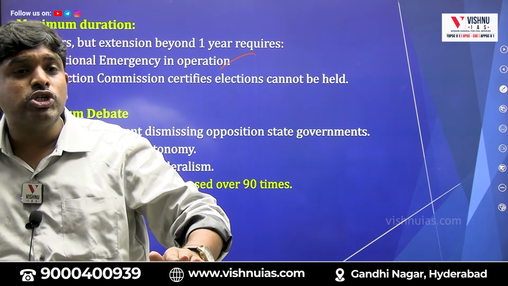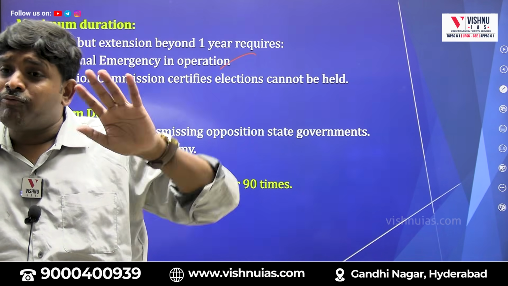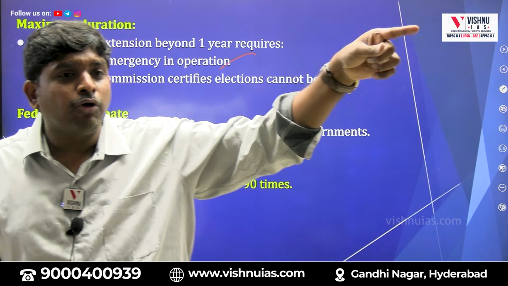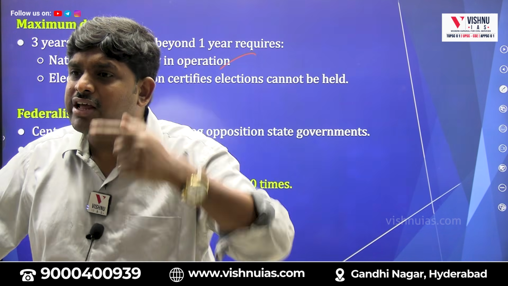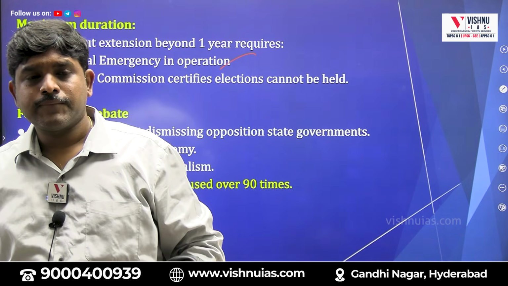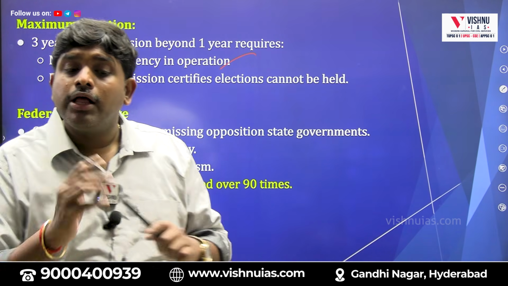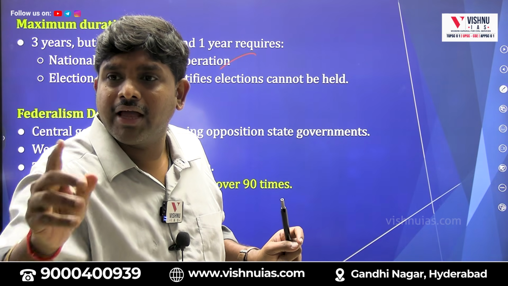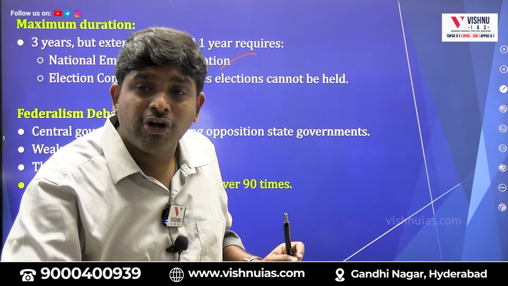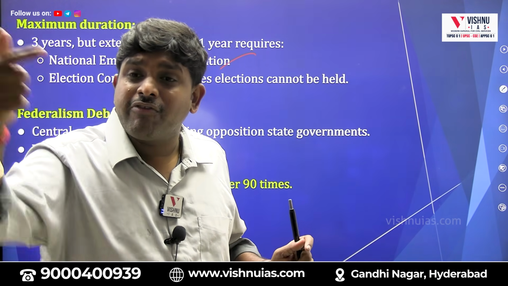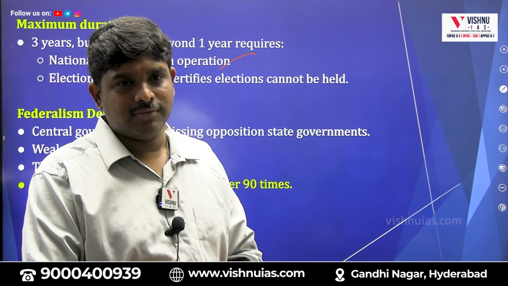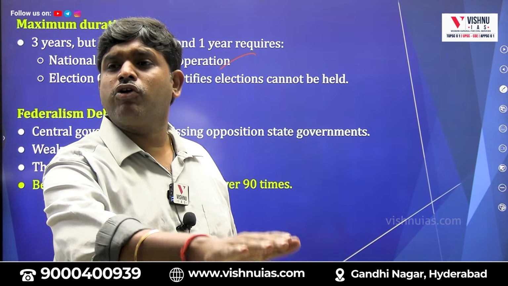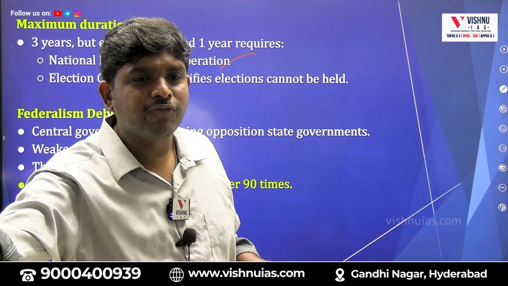But the 44th Constitutional Amendment Act said that for 3 years they can go, but for every 1 year they have to get approval from the Election Commission. Means what? Before the 44th, after every 3 years, they have to get approval from the Election Commission of India. After the 44th, after every year, we have to get approval from the Election Commission.